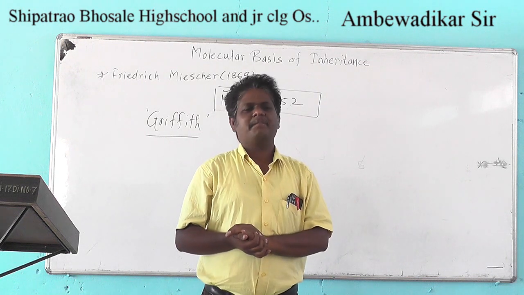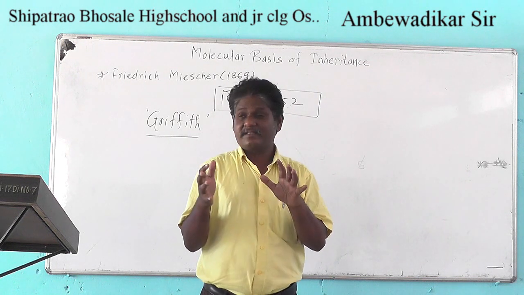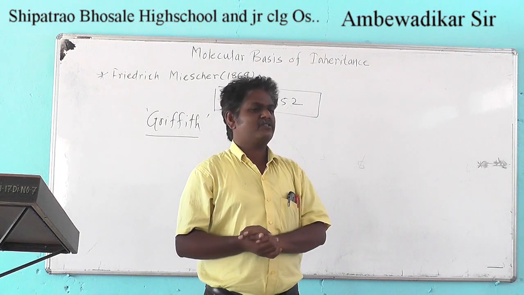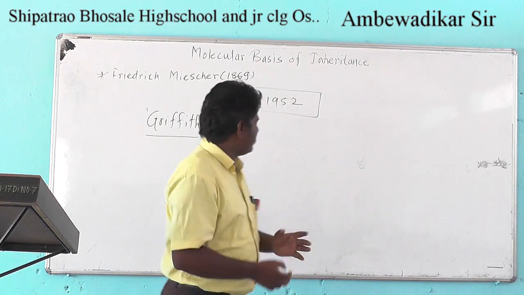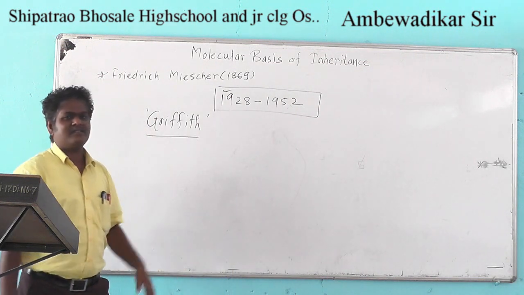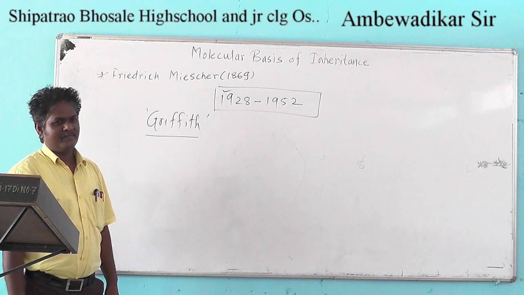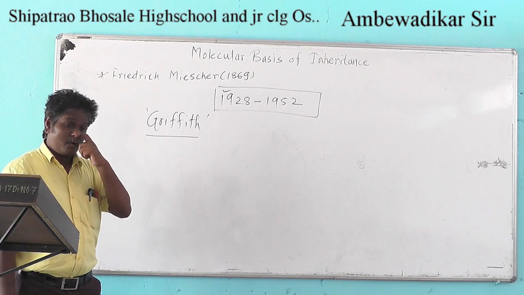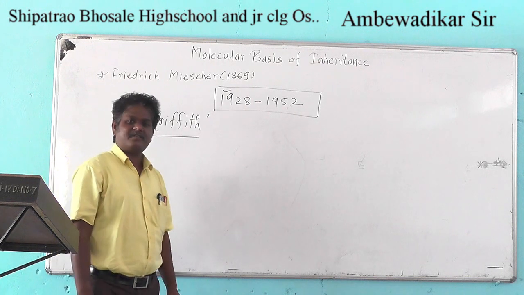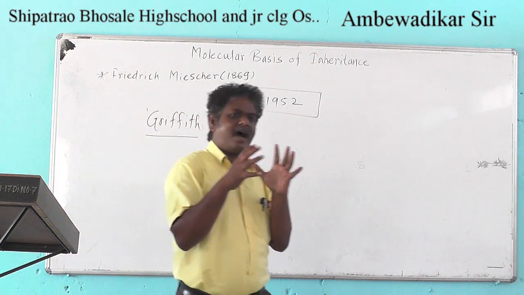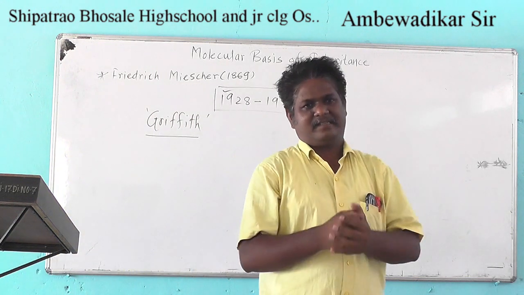As you know, bacteria have various kinds of strains. So he was studying the strains of Streptococcus pneumoniae, and he found that it has two kinds of strains: one called the R strain, another called the S strain.